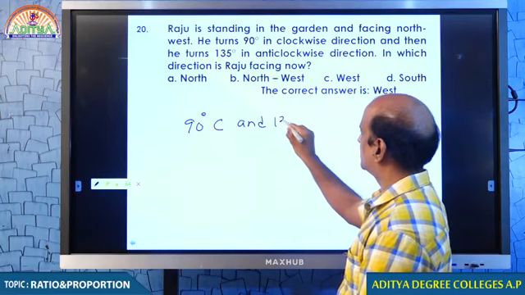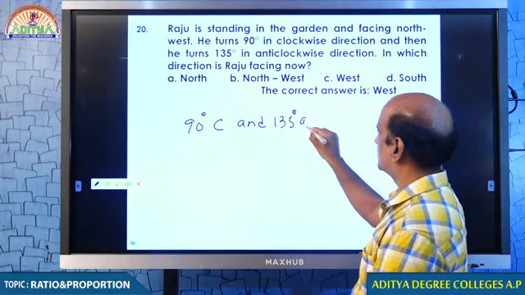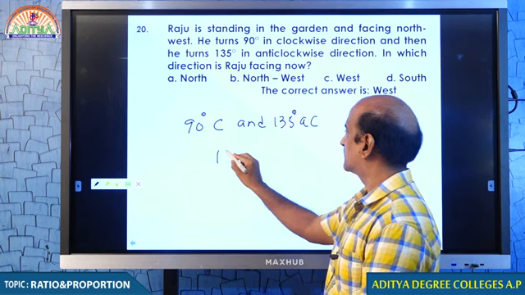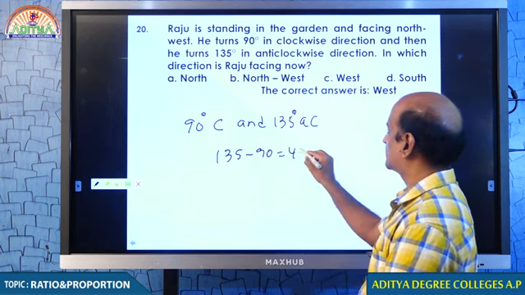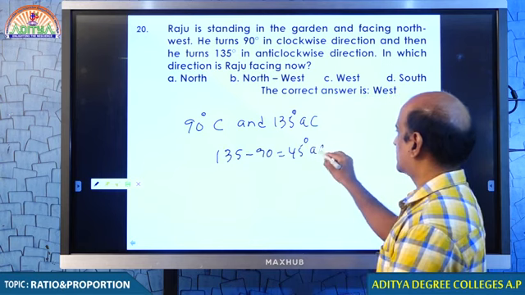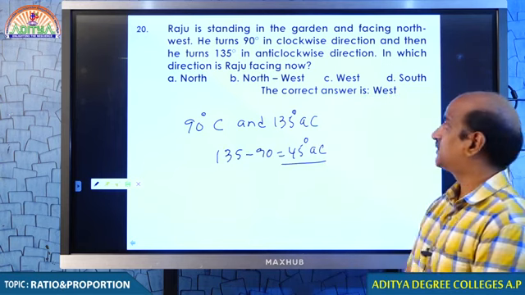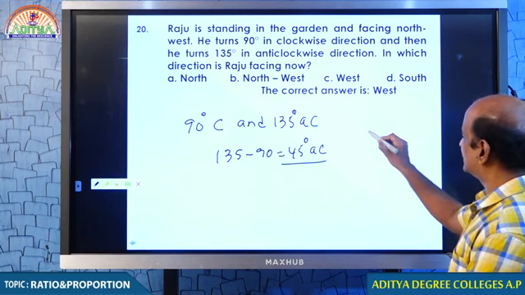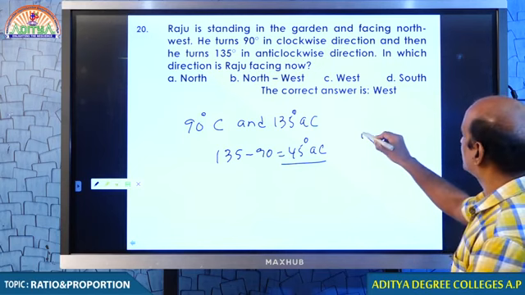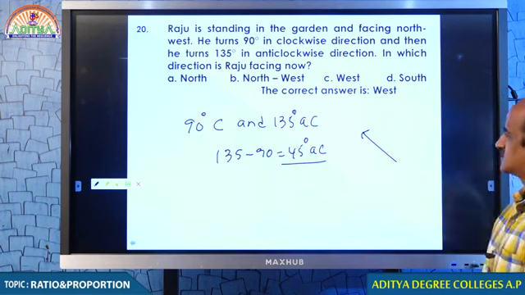Students, you remember whenever this kind of question is given, what is our method? We simply subtract 135 minus 90. How much are we left with? 45 degrees in what direction? Anti-clockwise, from northwest. You know the meaning of northwest; this is northwest.